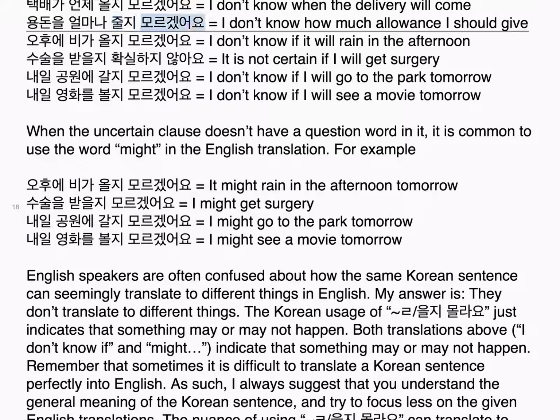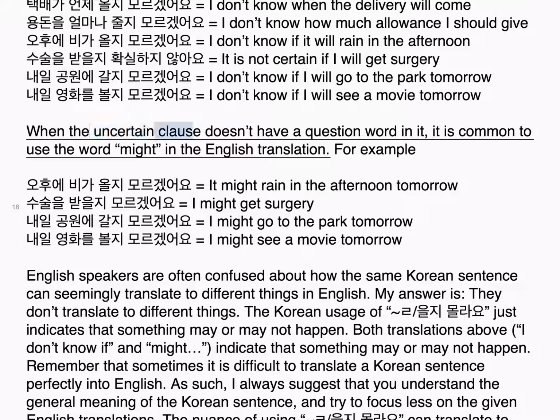용돈을 얼마나 줄지 모르겠어요. I don't know how much allowance I should give. 오후에 비가 올지 모르겠어요. I don't know if it will rain in the afternoon. 수술을 받을지 확실하지 않아요. It is not certain if I will get surgery. 내일 공원에 갈지 모르겠어요. I don't know if I will go to the park tomorrow. 내일 영화를 볼지 모르겠어요. I don't know if I will see a movie tomorrow.